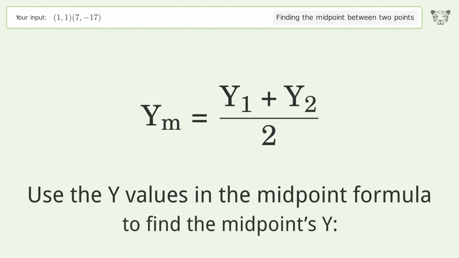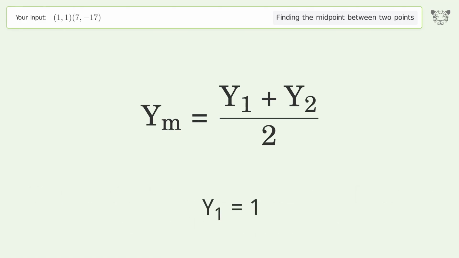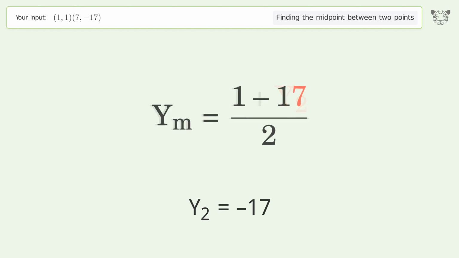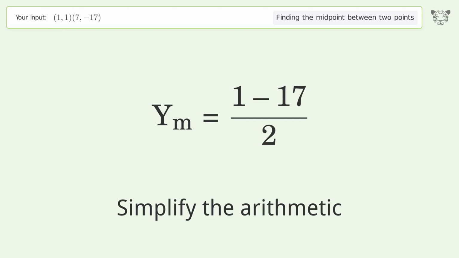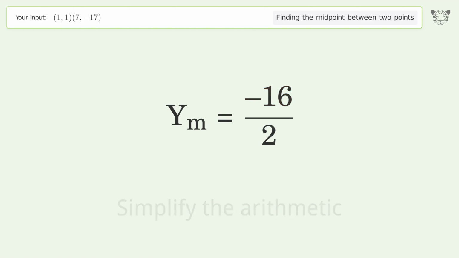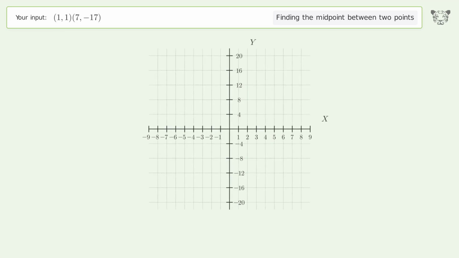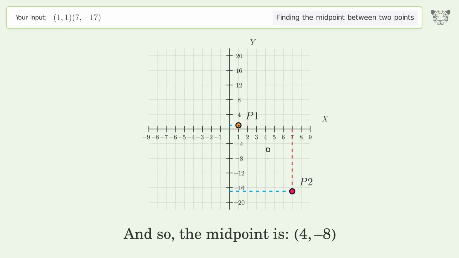Use the y values in the midpoint formula to find the midpoint's y. y1 equals 1. y2 equals -17. Simplify the arithmetic. And so, the midpoint is 4, -8.